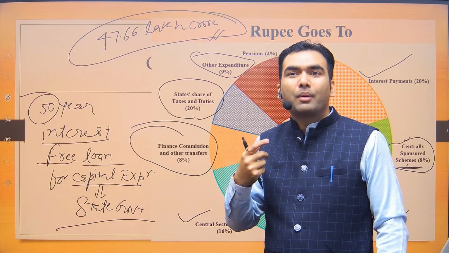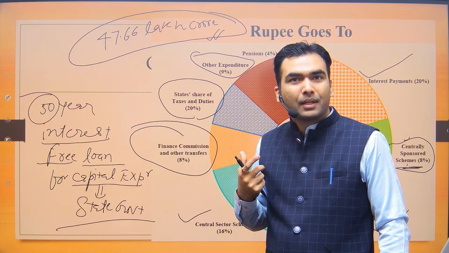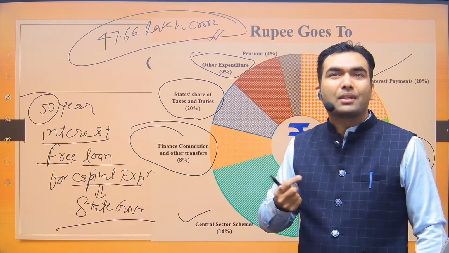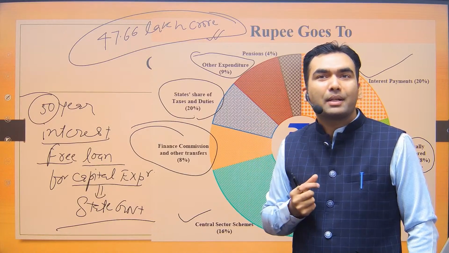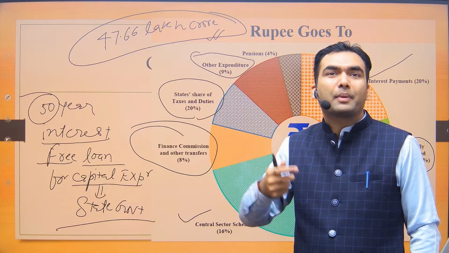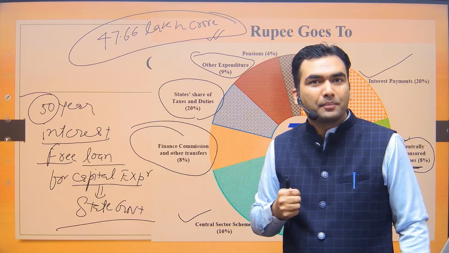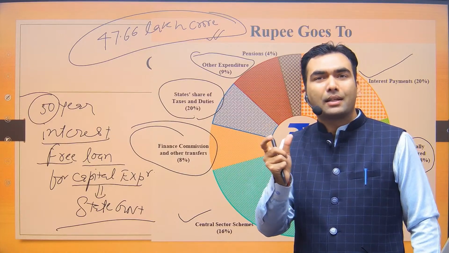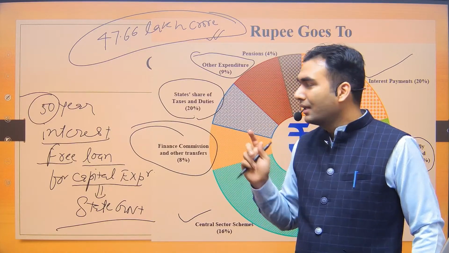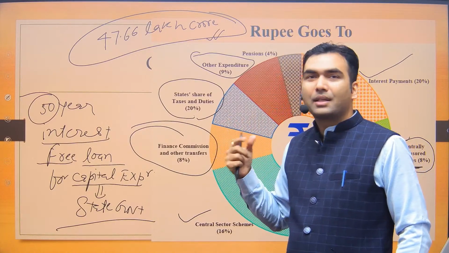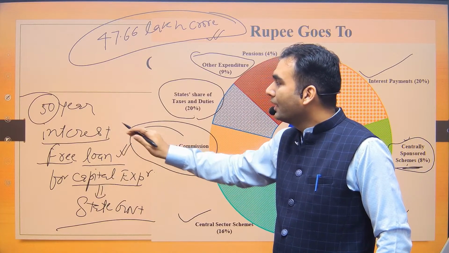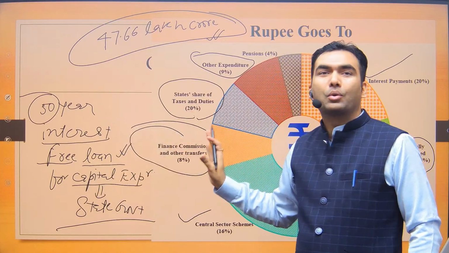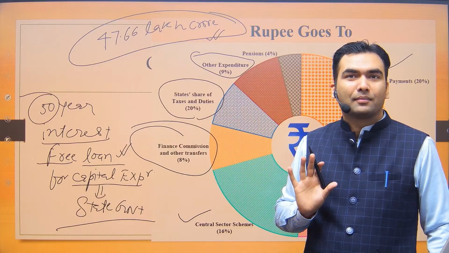So you have kind of got 90 rupees as a grant. When the central government gives a grant, it is counted as revenue expenditure, and the central government is criticized that your revenue expenditure is high, your revenue deficit is high, whereas capital expenditure is generally considered a good thing. So the central government has simply converted its revenue expenditure into capital expenditure by giving a 50-year interest-free loan to the state government.